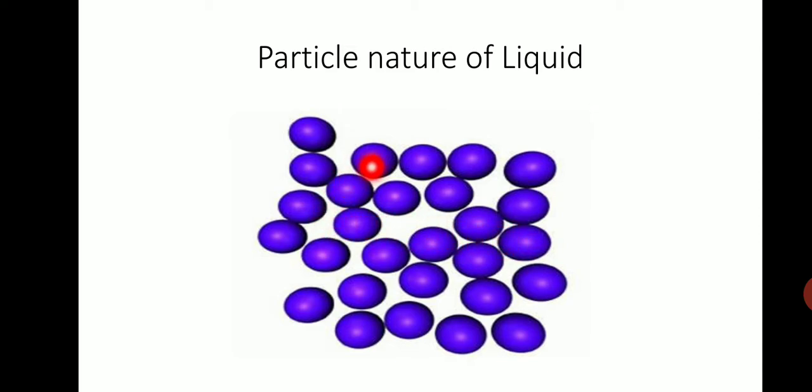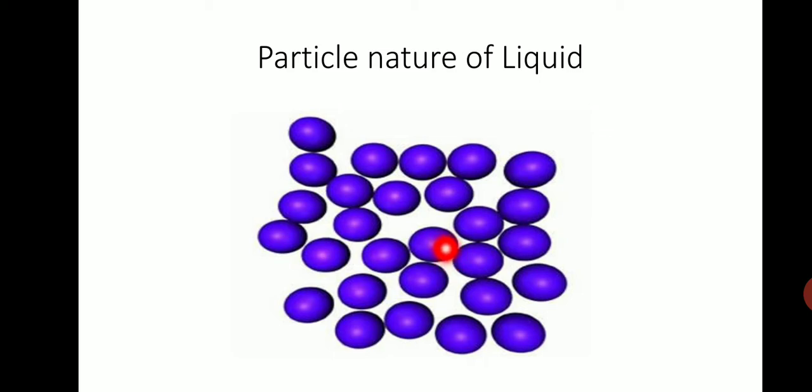In the solid state, we have seen that these particles are tightly packed, so they have a fixed shape. What about liquids? Since the particles are not so closely packed, liquids do not have a fixed shape. Then what do they do? They take the shape of the container in which they are held. What the container is, that is the shape of the liquid. So if I pour 100 ml of water in a beaker, it takes the shape of the beaker. When I pour the same amount of water in a glass, it takes the shape of the glass. If I pour the same amount of water in a bottle, it takes the shape of the bottle.